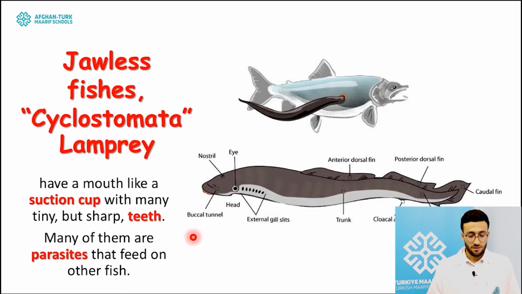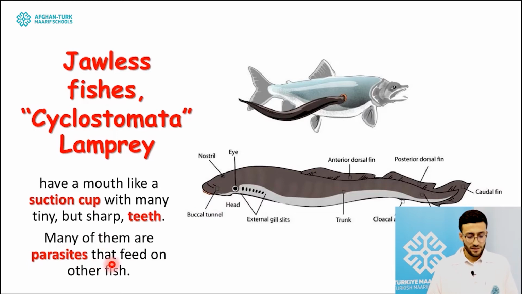The suction cup is really important for this animal because it is surrounded with many tiny but sharp teeth that help the animal catch prey and carry out its feeding.